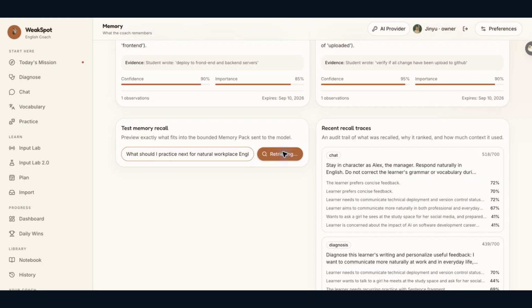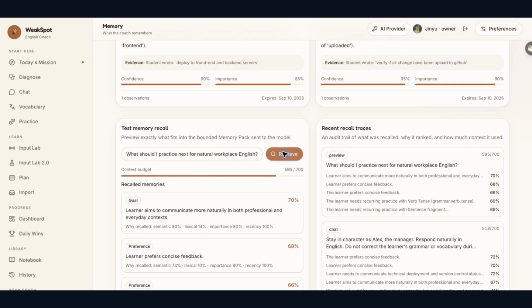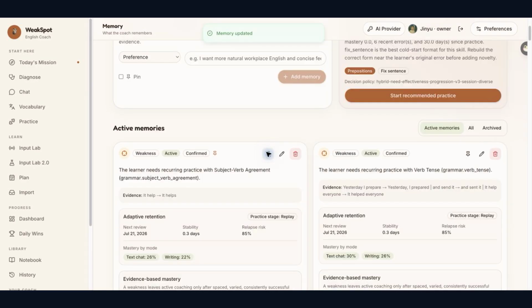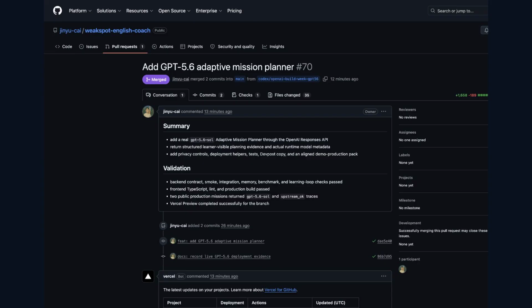The next request does not send the full history. WeakSpot retrieves at most 6 relevant memories inside a fixed budget, and I can inspect, edit, pin, or forget each one. Codex was my engineering collaborator, not the model embedded in the website.